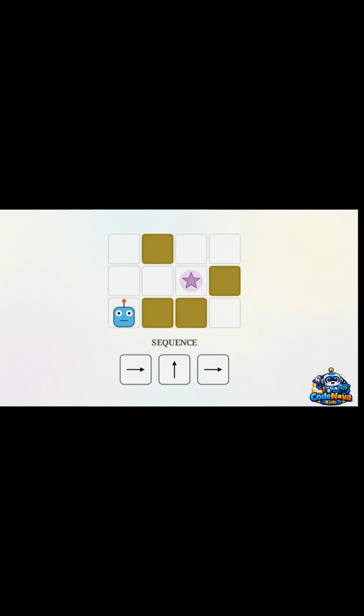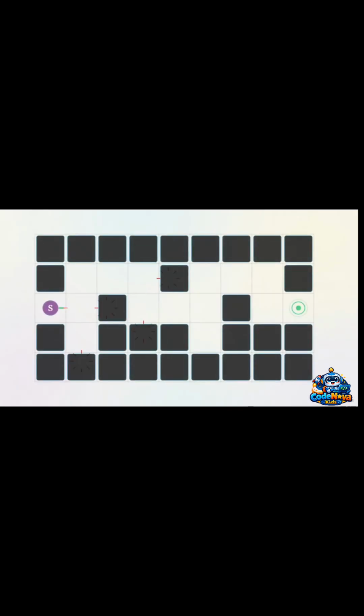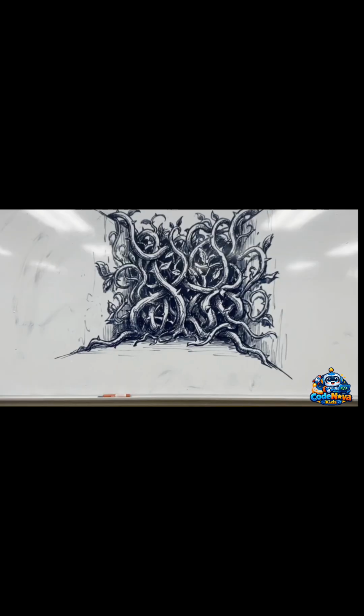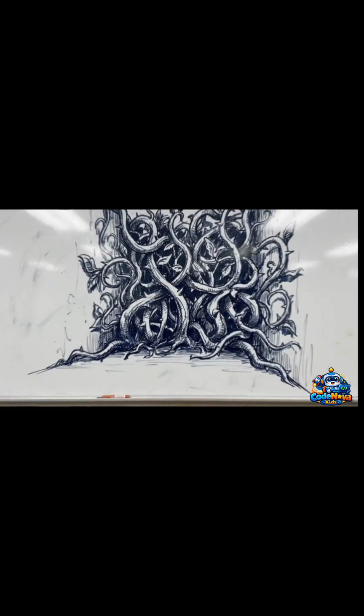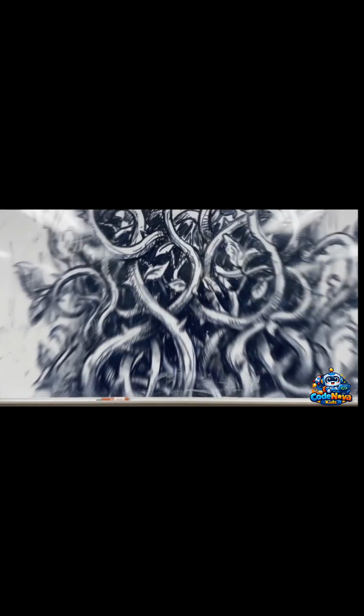This makes it necessary to analyze the physical obstacles in the environment before plotting the very first command. Mapping a viable path involves identifying the open squares and deciding the exact logic required for each individual step around the barriers. Out of the various possible combinations, only one specific logical path avoids a crash. A sequence is only functional if every individual instruction aligns with the physical and logical constraints of the maze.